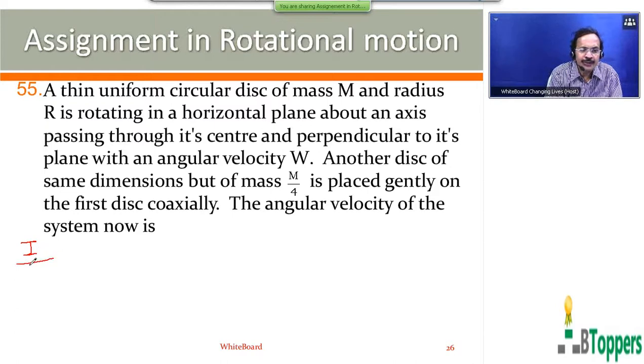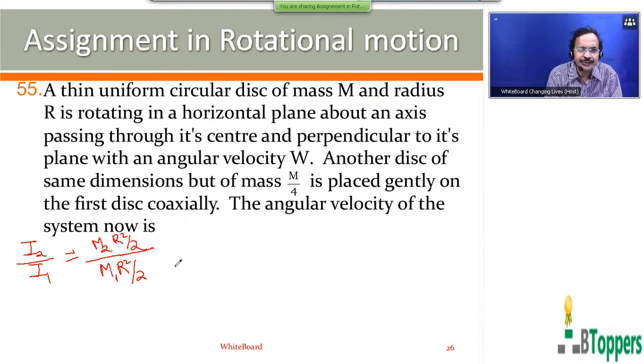Moment of inertia of a uniform circular disc about the axis perpendicular to the plane of the disc and passing through the center of the disc is given by r square by 2. So moment of inertia of the first circular disc, you can write m1 into r square by 2. m1 is the mass of the first circular disc. Moment of inertia of the second circular disc, you can write m2 into r square by 2. m2 is the mass of the second circular disc.